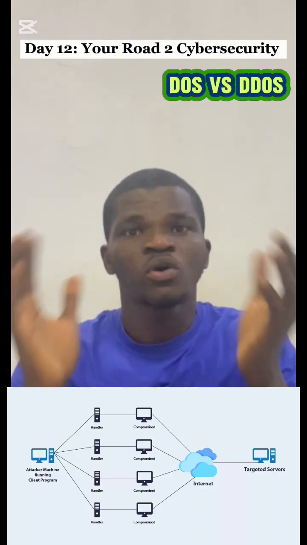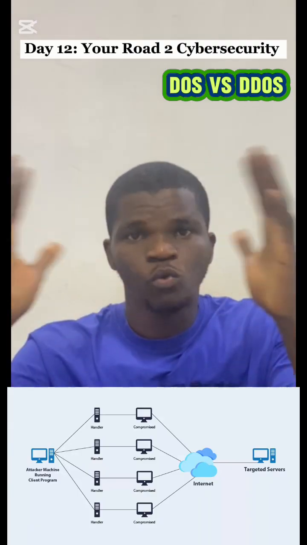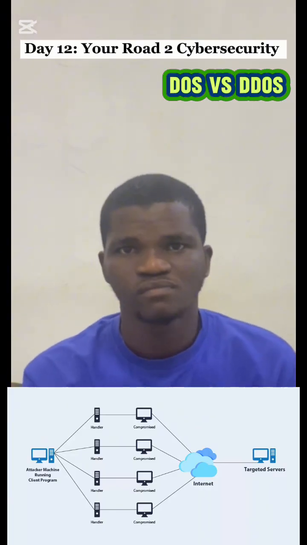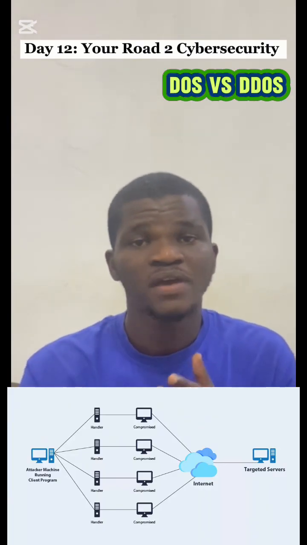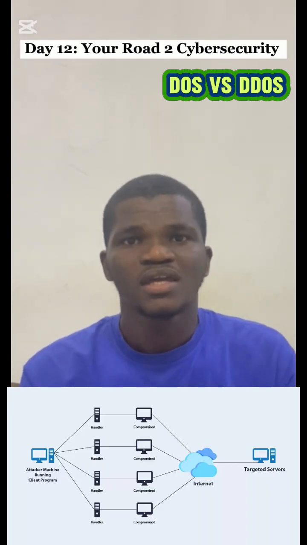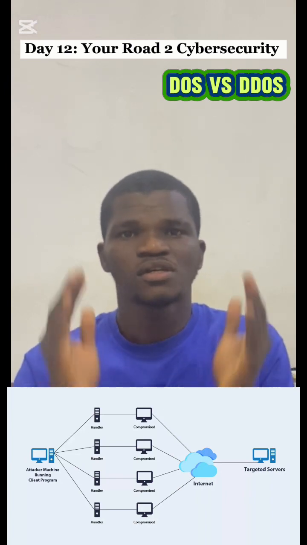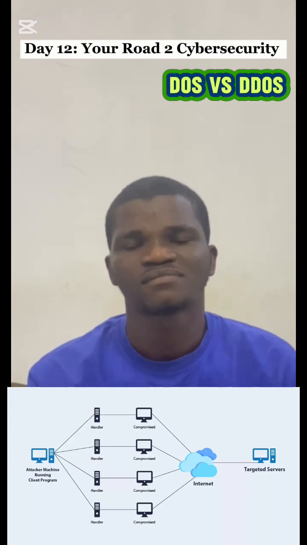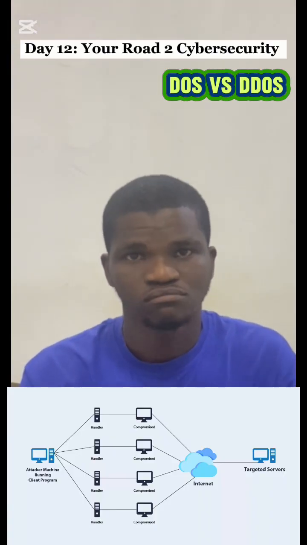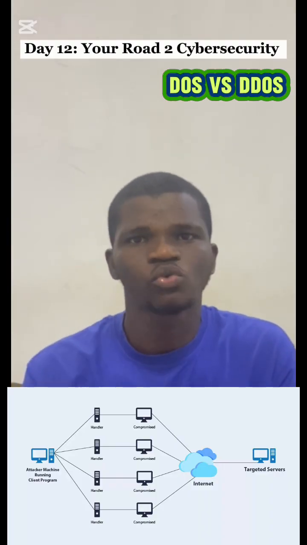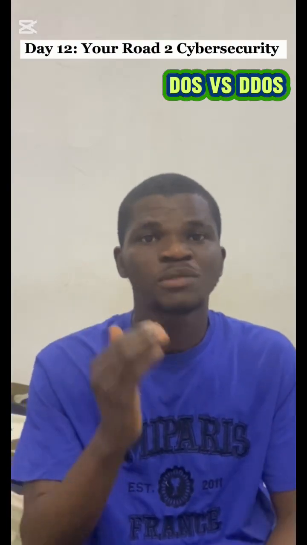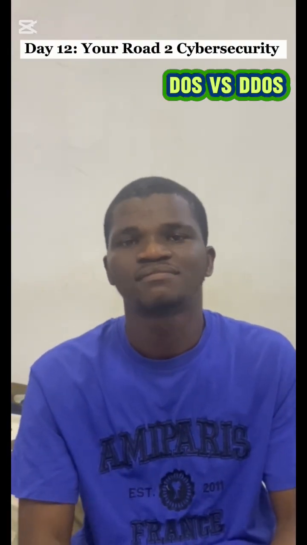And once they infect them, they will turn them into bots, all of them together. Now, once all of them are together, millions of laptops, millions of phones, millions of wristwatches, millions of different smart TVs, they will direct their packets to one particular website. Their purpose is to make that website slow down, or to make that website crash totally so that people will not be able to use it again. So that's what we call DDoS attack, distributed denial of service attack.